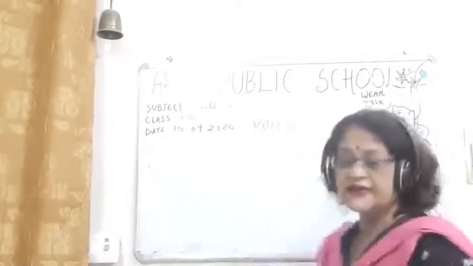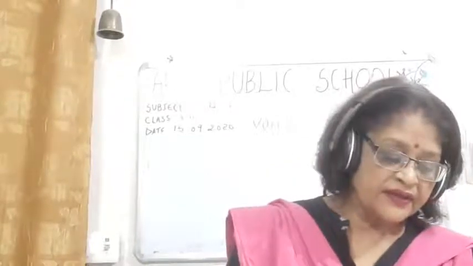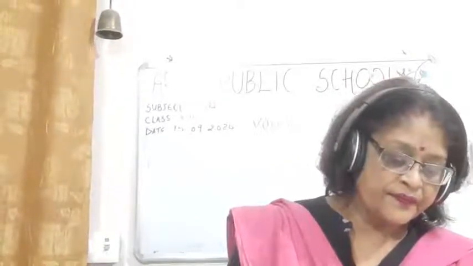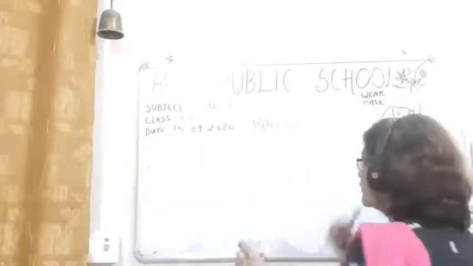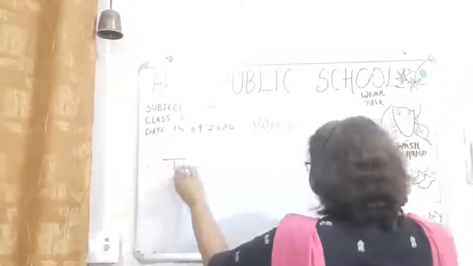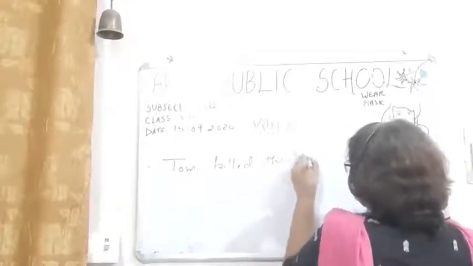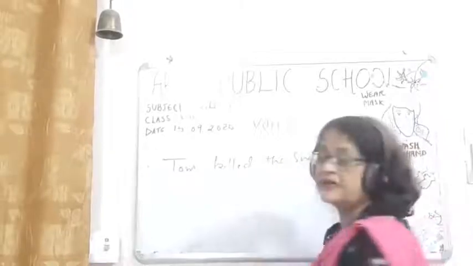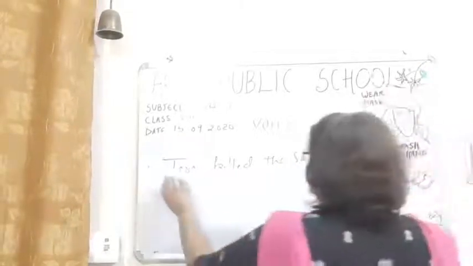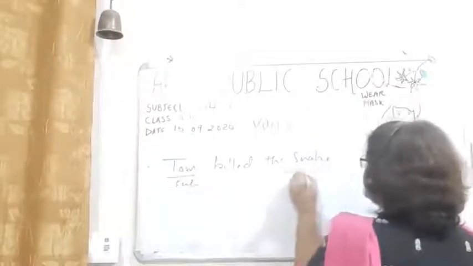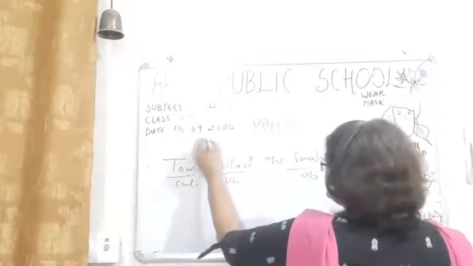Let's change the sentence. Okay, Tom killed the snake. So children, which tense is this? First you have to see what is the subject here. Tom is the subject here. Okay. What is an object here? Snake is an object here. And this is simple past tense.